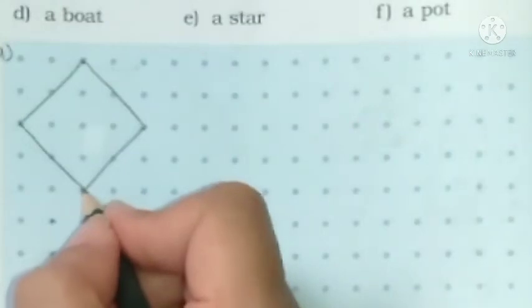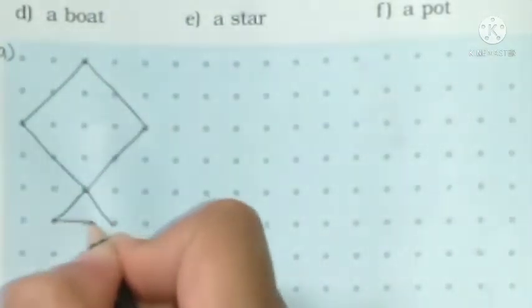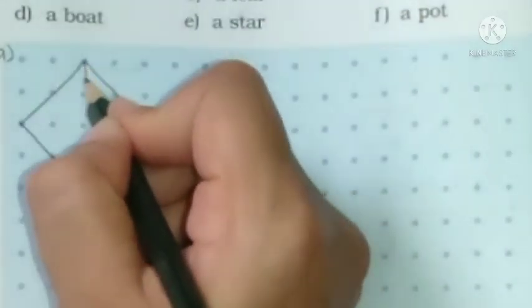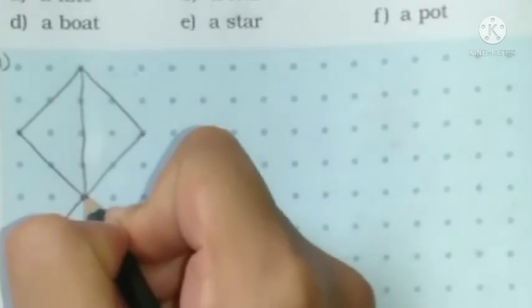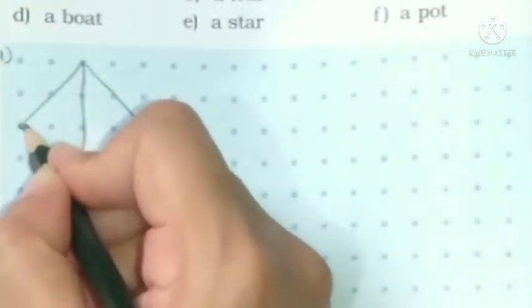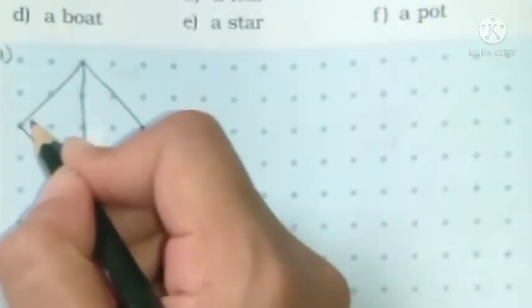Then make one small triangle. Then make one straight line. And draw a curve pattern like this.